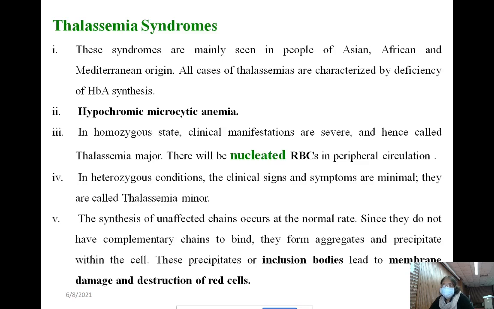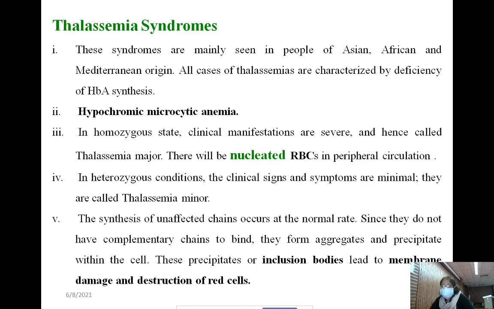The minor is also known as thalassemia trait, but major is homozygous, always known as major. This thalassemia trait coexists with hemoglobin C, hemoglobin E, hemoglobin S, hemoglobin D, like that, the qualitative hemoglobinopathies.